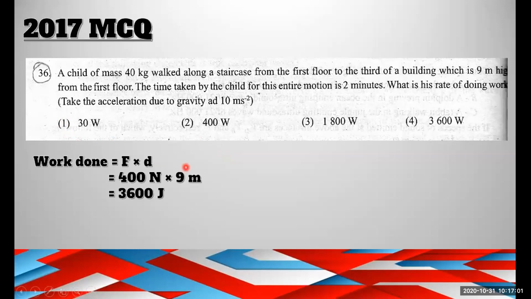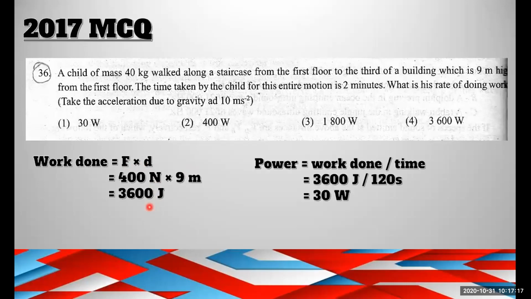This is the method. Here work done is equal to force times distance. It will give the answer as 3600 joule. And the power is equal to work done divided by time spent. MGH, we can write MGH also.